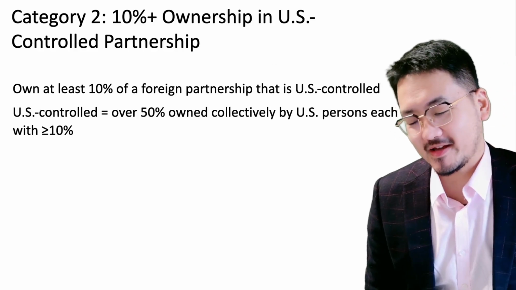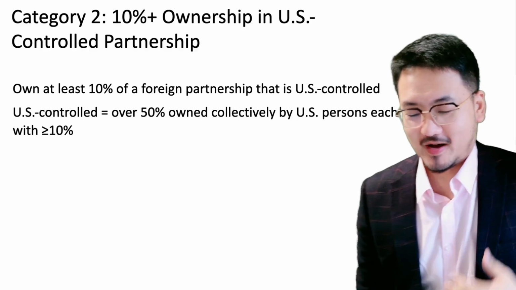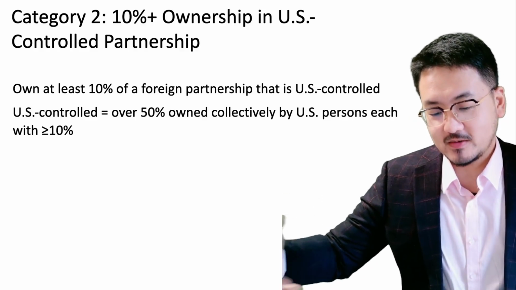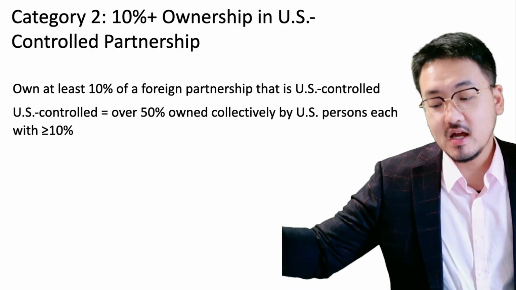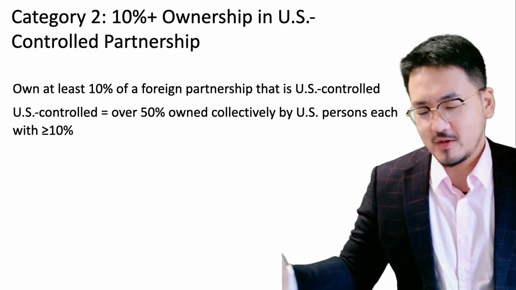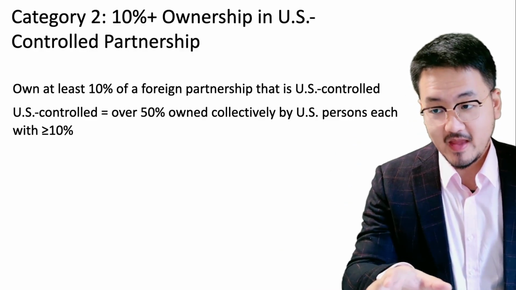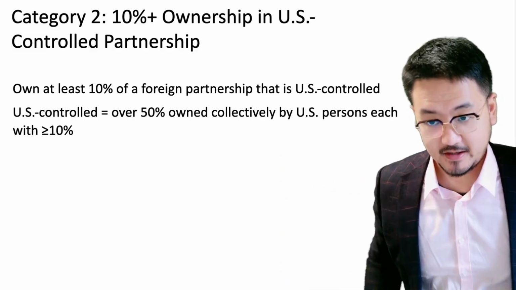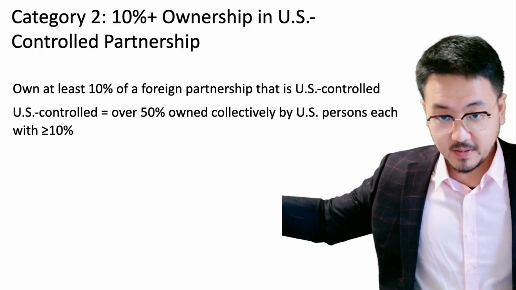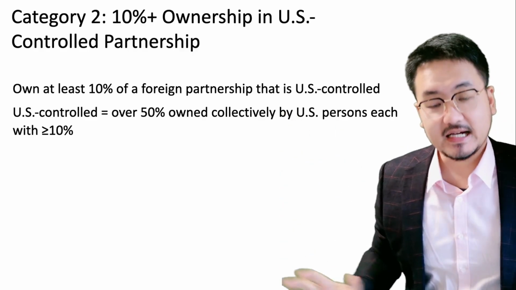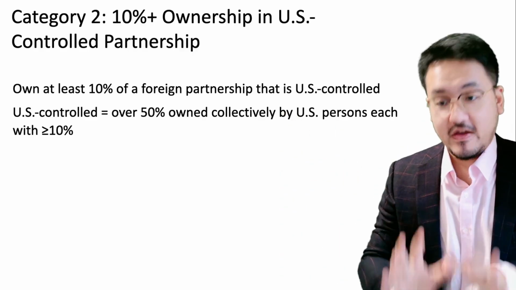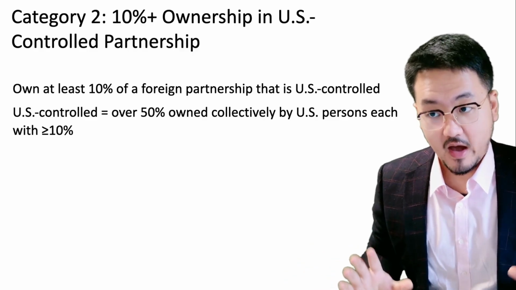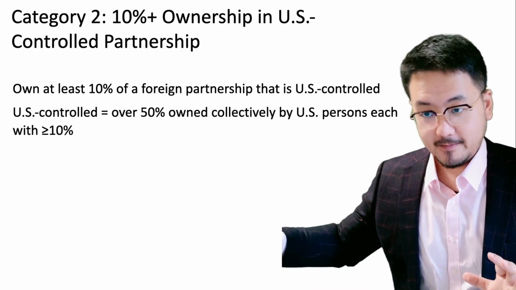Okay, the second category, the classification, is a little bit nuanced. So you have to look at this from the legislator's point of view. Category 2 is 10% ownership in a U.S. controlled partnership. First you look at this partnership. U.S. controlled means that collectively, if U.S. persons control more than 50% of that partnership, this whole partnership is classified as U.S. controlled.